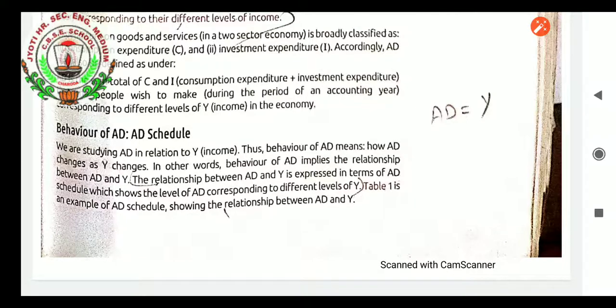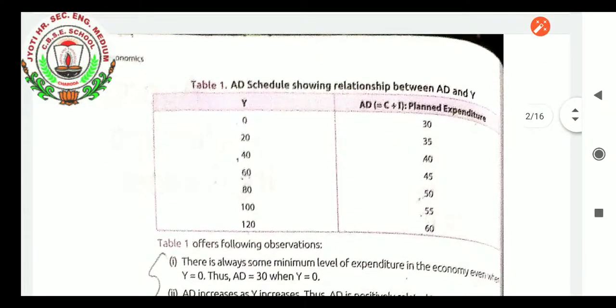When the income of the people does not match the prices of goods prevailing in the market, their demand will shift down. The relationship between aggregate demand and Y is expressed in terms of the AD schedule, which shows the level of aggregate demand corresponding to different levels of Y. Table 1 is an example of an aggregate demand schedule showing the relationship between aggregate demand and Y.